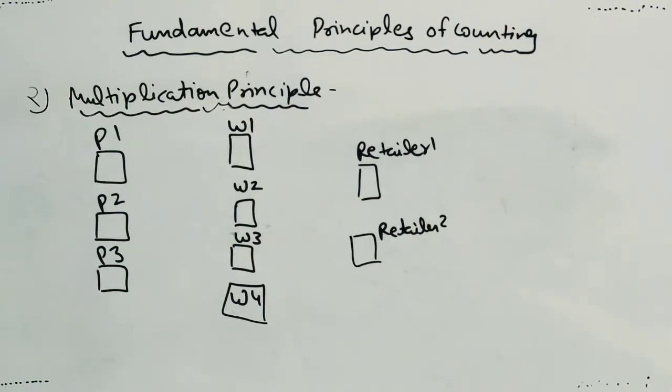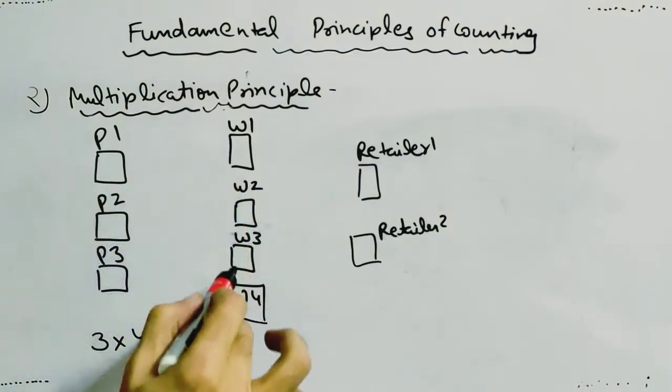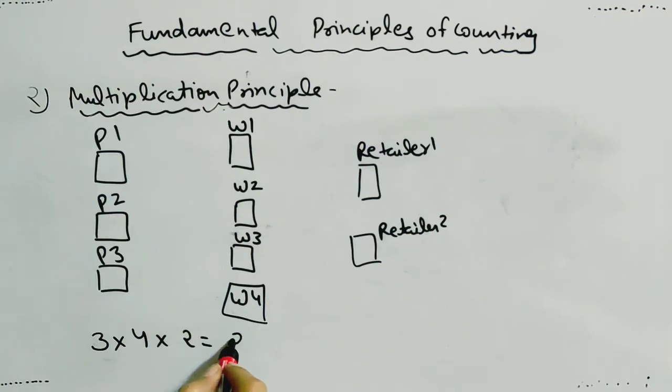कितने तरीकों से ये कंपनी अपने प्रोडक्ट को किसी भी प्लांट से किसी भी रिटेलर तक पहुंचा सकती है? कितने रास्ते उनके पास अवेलेबल हैं? There are 3 plants, 3 sources, 4 warehouses and 2 retailers. So total number of ways in which the item can be transported from any of the plants to any of the retailers will be given by 3 into 4 into 2, that is 24 ways. You can verify it.